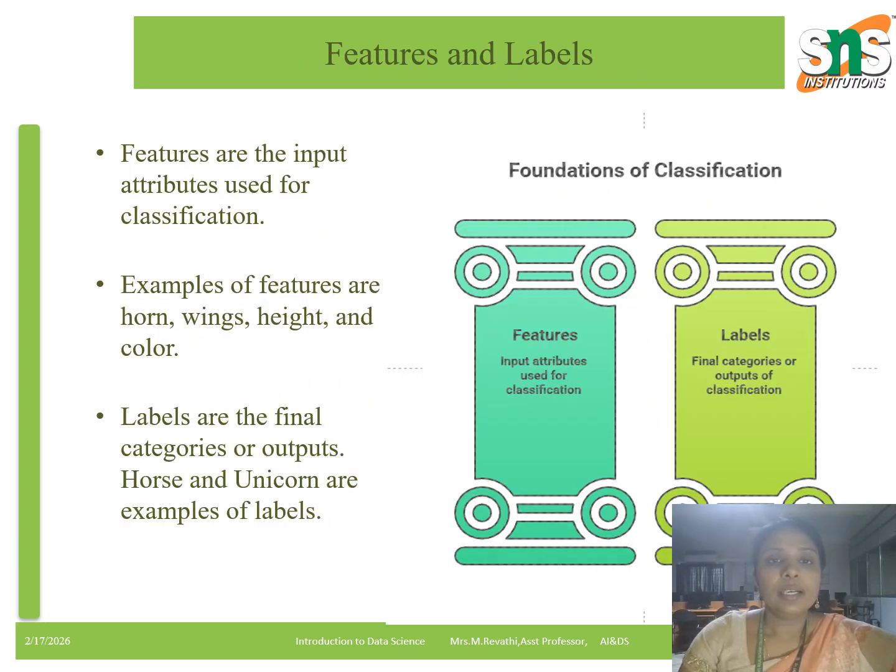Next, we see the features and labels of classification. Now let us understand two important terms, features and labels. Features are input attributes. They are the characteristics of the data. For example, horn, wings, height, color. These are features. Labels are the final output categories. For example, horse, unicorn. So features are inputs and labels are outputs. Here features are the input attributes used for classification and labels are the final output categories of classification.